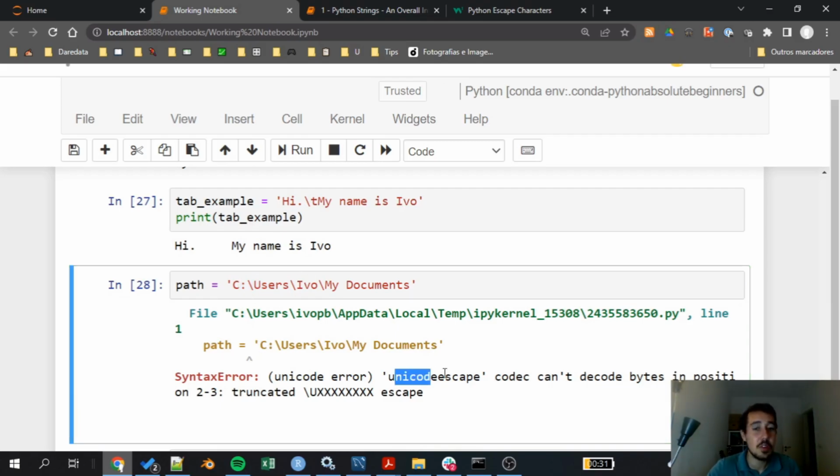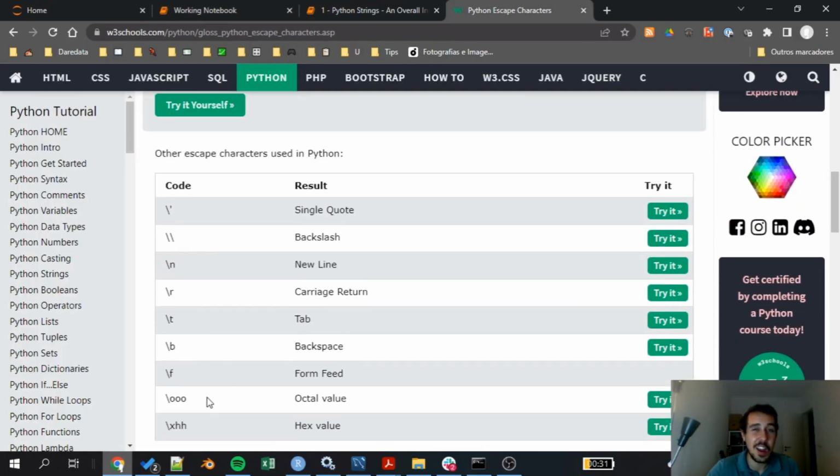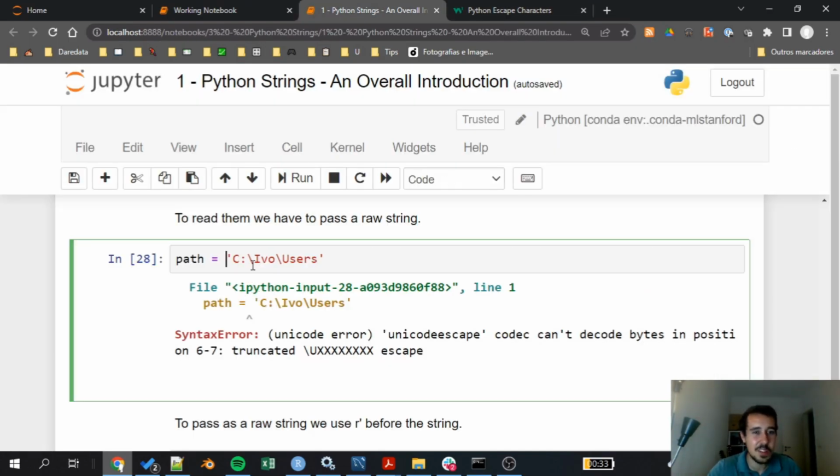Notice that we have a Unicode escape error. Basically, Python is trying to escape this U, trying to escape this I, but it doesn't have any code for \U, \I, and all that, right? So it doesn't really understand what I'm trying to use as escape. But I'm not trying to escape anything. I'm just using these slashes to represent the path that I want to give to Windows, because this is how you write Windows paths. So how can I make this be interpreted as a string?